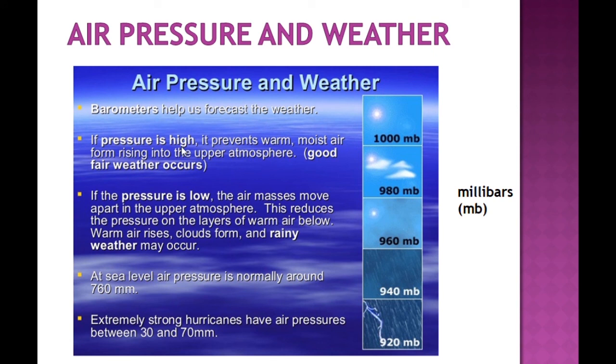When the pressure is high, good fair weather occurs, and if the pressure goes below, the air masses move apart in the upper atmosphere. This reduces the pressure on the layer of warm air below. Warm air rises, clouds form, and rainy weather may occur. In this situation, extremely strong hurricanes happen at air pressure between 30 and 70 millimeter.